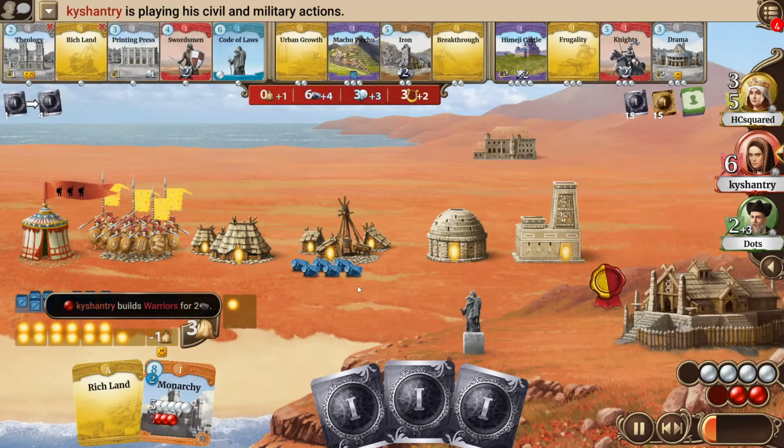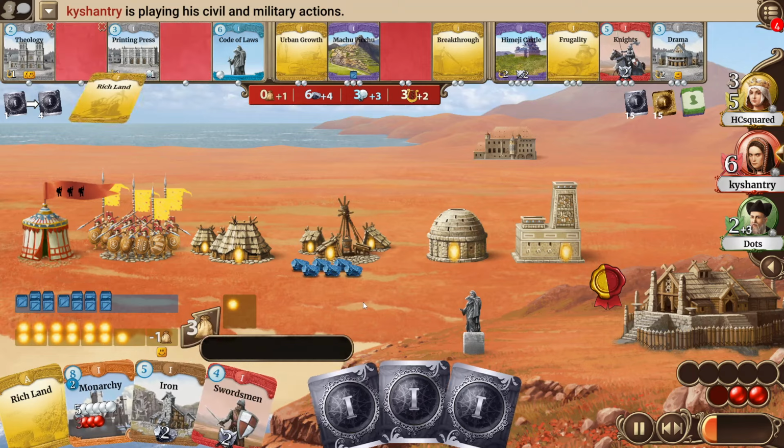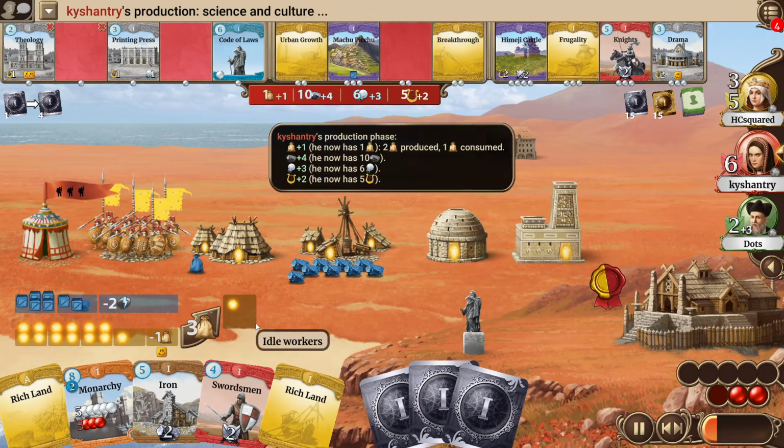Kyshantry increases his population, builds even another warrior, is now at 6 strength and the strongest. If he would have stayed at 5, he would be the weakest at Dot's turn, so that may be a reason for him to go for that warrior. Doesn't build a second lab yet, but thanks to Universitas has some solid science production anyway, and he takes now the iron, swordsman and a ridgeland. Can maybe still use the ridgeland A if he goes for the iron at the next turn.